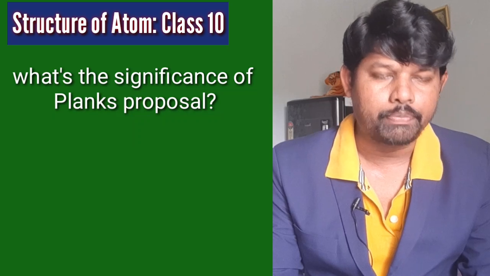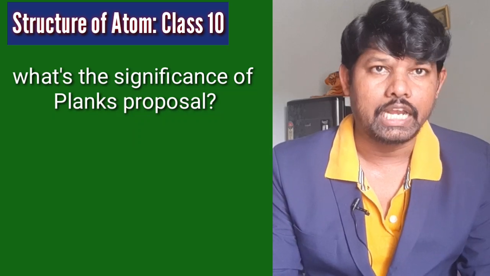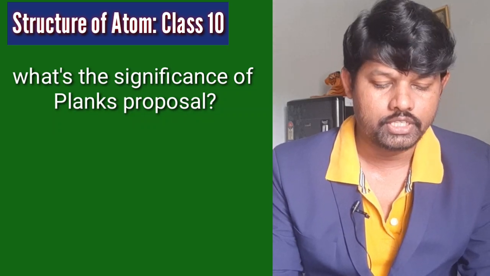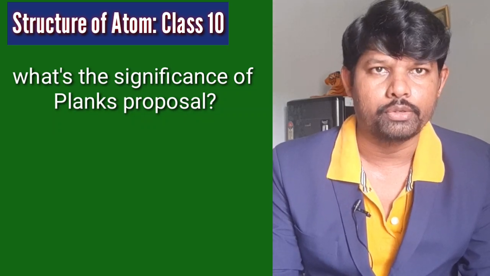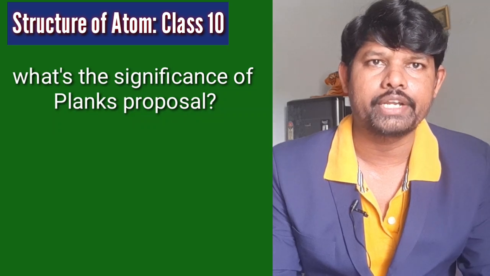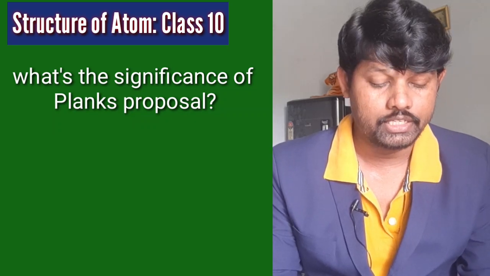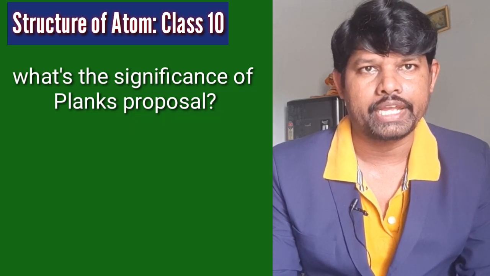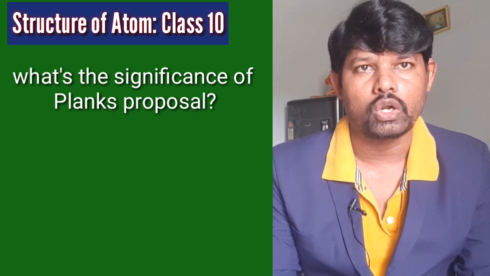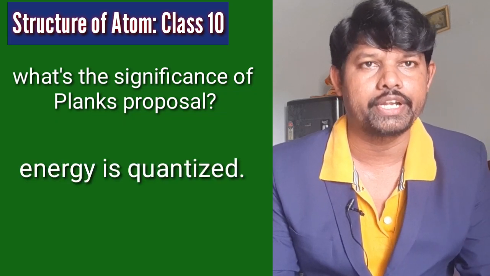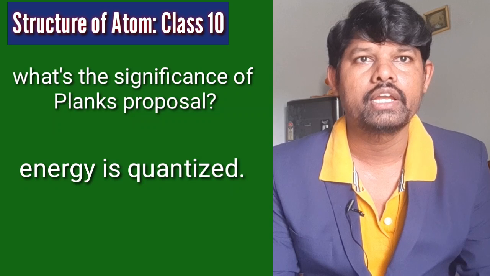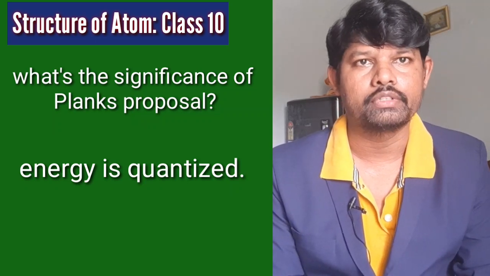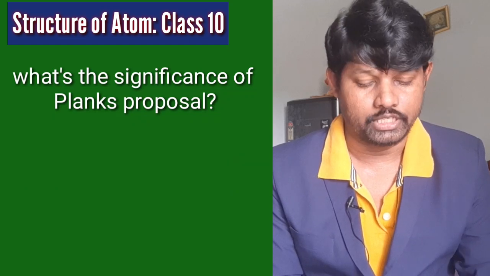The significance of Planck's proposal is that electromagnetic energy can be gained or lost in discrete values. Discrete values means separate values, not in a continuous manner, like packets. This is the significance of Planck's proposal.